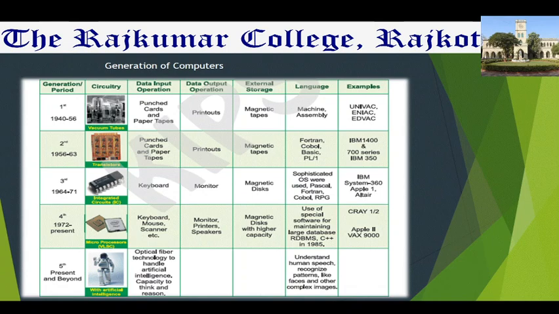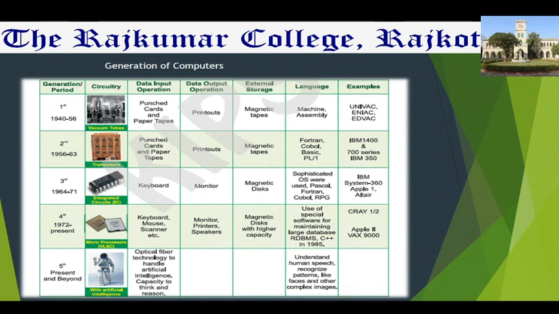So this type of technology is known as artificial intelligence, for face reading, to recognize complex images, it is very much useful.